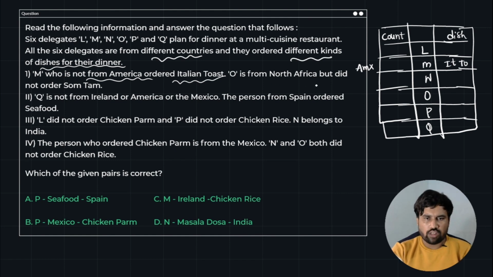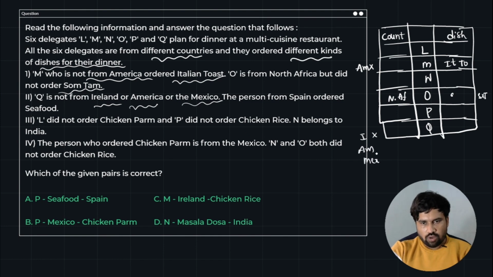So O is from North Africa, but did not order somtam. So whoever it may be, she did not order somtam, ST. Okay, Q is not from Ireland. So Q is not from Ireland or America or Mexico. So America, Ireland, Mexico, these 3 countries do not belong to Q.